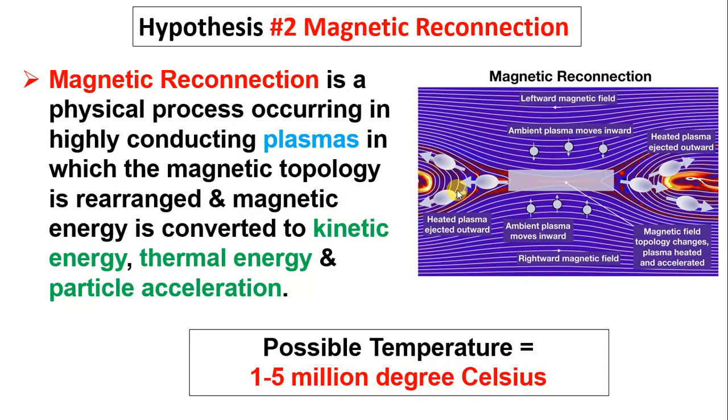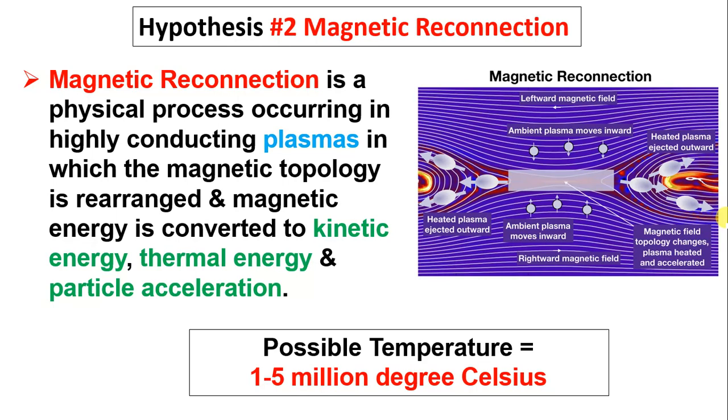So now if you see the definition of the magnetic reconnection hypothesis: magnetic reconnection is a physical process occurring in highly conducting plasmas in which magnetic topology is rearranged and magnetic energy is converted to kinetic energy, thermal energy, and particle acceleration. So the possible temperature is around 1 to 5 million degrees Celsius.